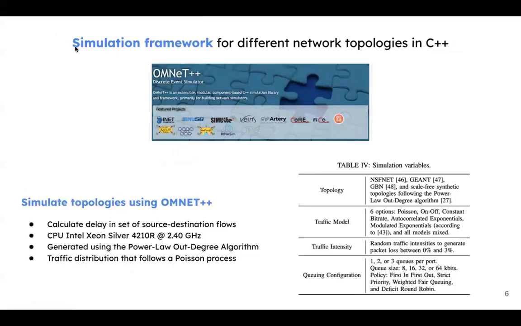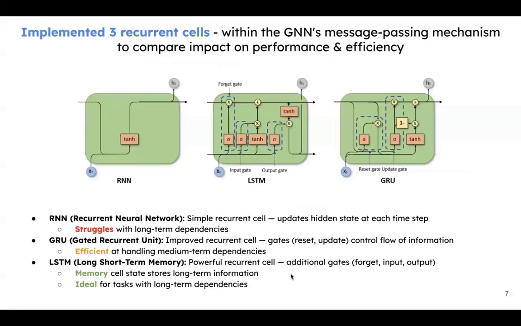They use a simulation framework for different network topologies using OMNeT++, which is a discrete event simulator, and they use this to calculate delay. The set of source-destination flows is generated using the power law out-degree algorithm, which means that there are very few nodes with a large number of outgoing edges, and the traffic distribution follows a Poisson process. They vary many different variables, including the topologies, the traffic models, the traffic intensity, and queuing configurations.